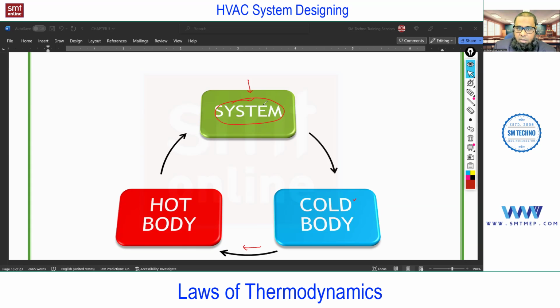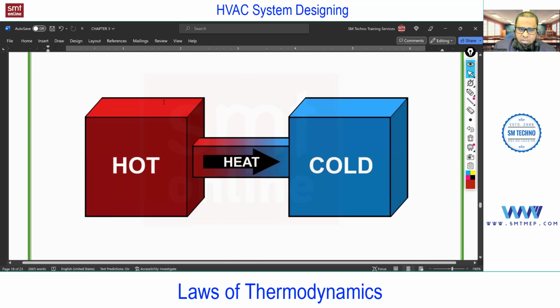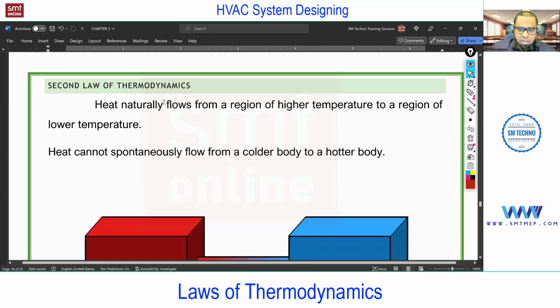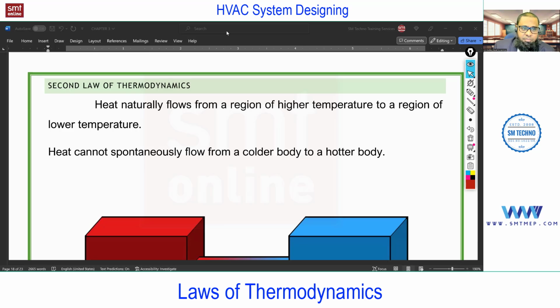But now, how is this second law important for an HVAC engineer? The second law is very simple: transfer of heat from a higher temperature to a lower temperature. So how is it important for an HVAC engineer? Okay, here is one question for you. In summer, is a cooling system required, or is a heating system required? What do you think? In summer, is a cooling system required or a heating system? Summer cooling. Correct. And in winter?